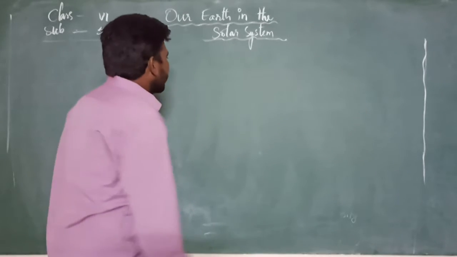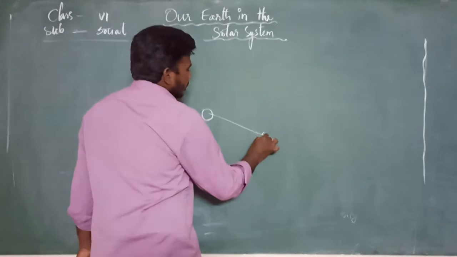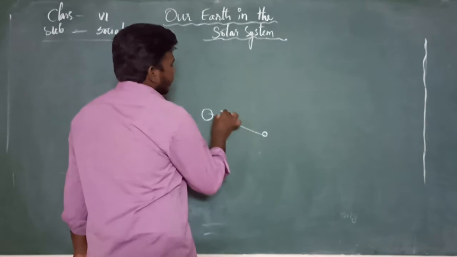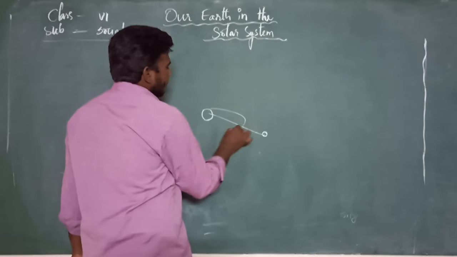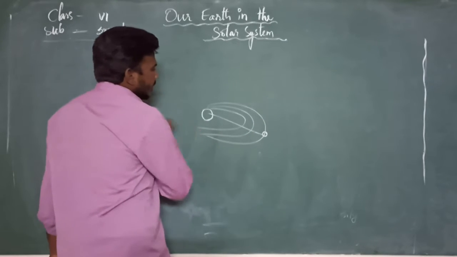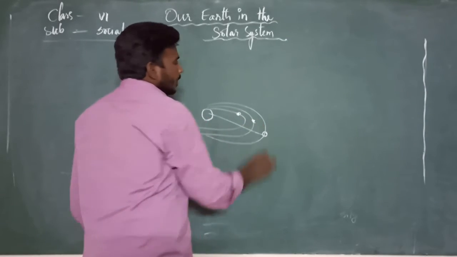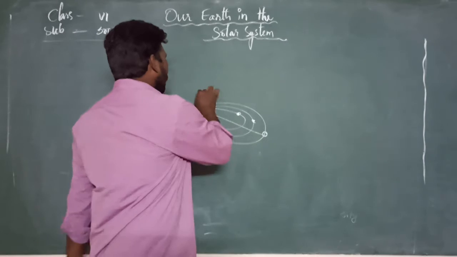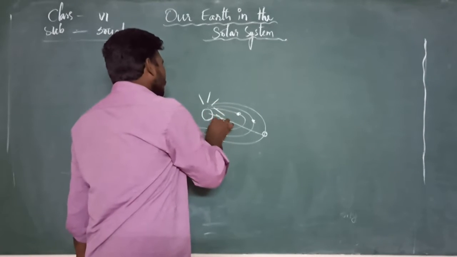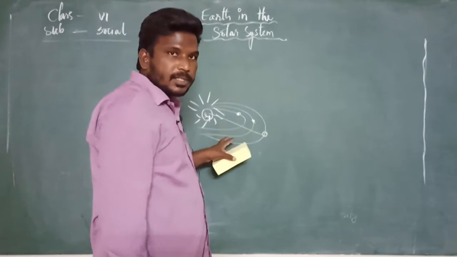Now we are going to see the distance. As we know, there are different planetary bodies revolving around the sun.